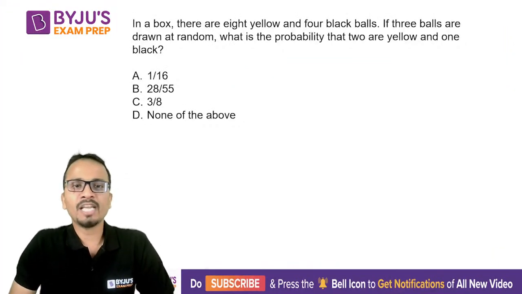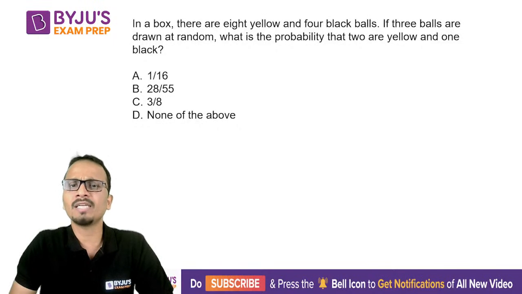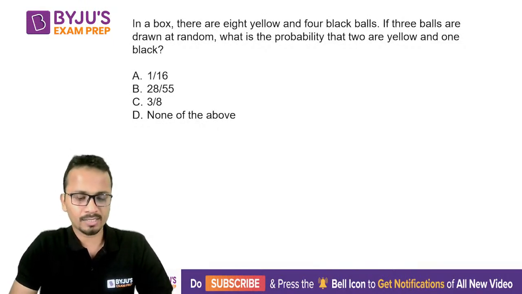Now the question says that in a box there are 8 yellow and 4 black balls. If 3 balls are drawn at random, what is the probability that 2 are yellow and 1 is black?